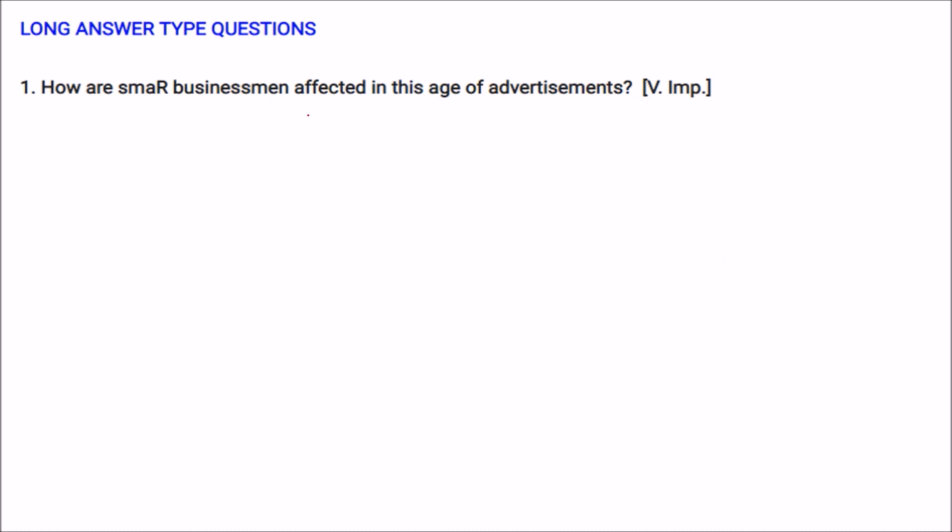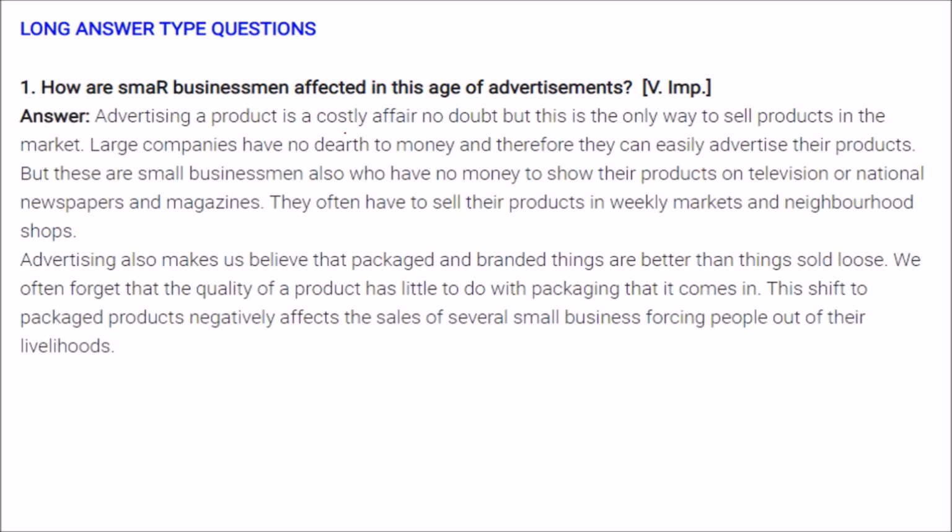How are small businessmen affected in the age of advertisement? Advertisement is a costly affair, and large companies have enough money so they can easily advertise, but small businesses have little money, so they cannot show their products on television and in national newspapers and magazines. So they have to sell them in weekly markets or neighborhood shops.